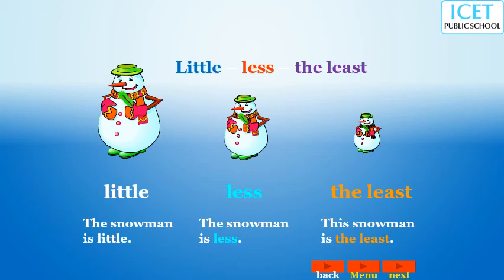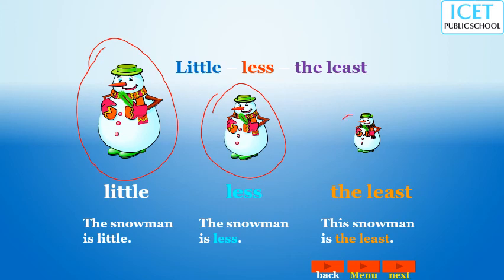So little means the size will be this much. These degrees are negative, going decreasing. Always we were thinking, okay, high, higher, highest, it was increasing. Now decreasing, that is also a degree. Little means this much size, less means this much size, the least means this. Okay, got it. So these are three degrees.